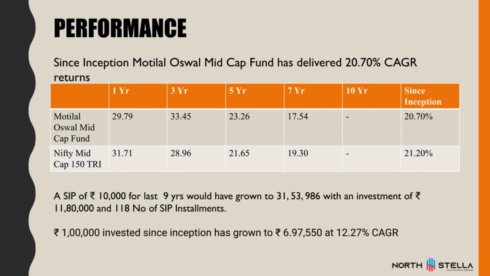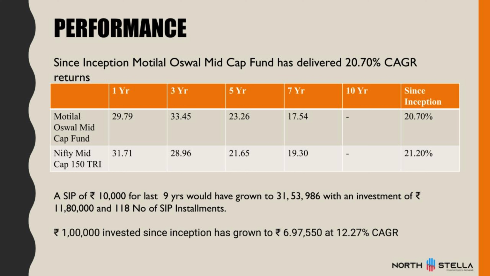So now let's understand the performance the fund has given over a period of time and since inception. Since inception, Motilal Oswal Midcap Fund has delivered 20% returns CAGR. In the last 1 year they have delivered 29%, last 5 years it is 23%, and since inception they have been able to deliver 20% returns.